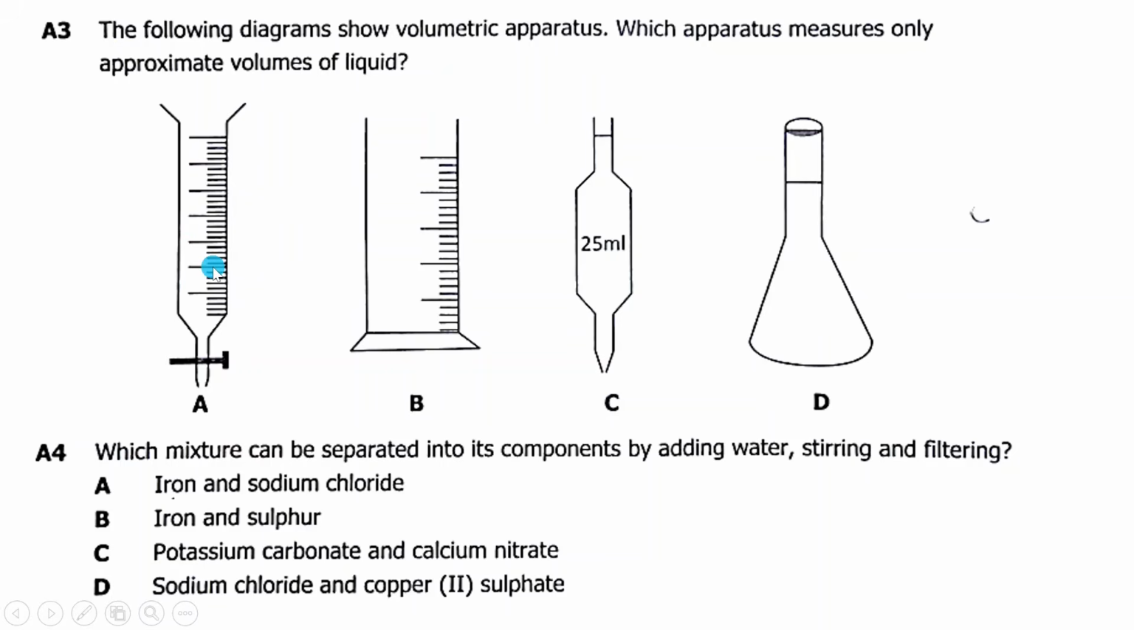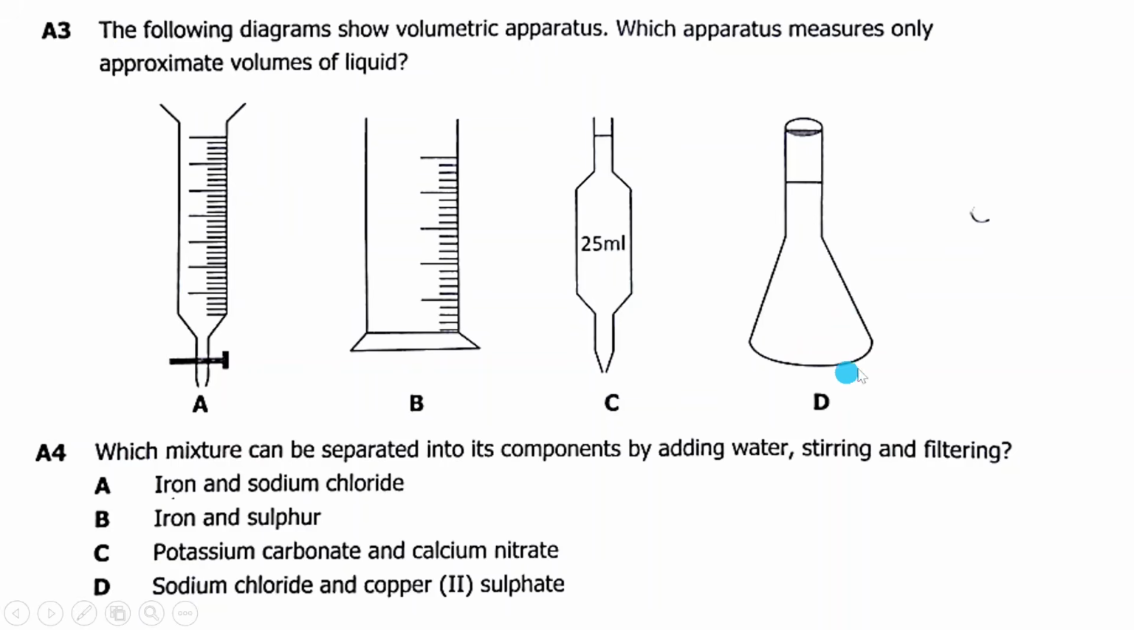This one is a burette, which is used to measure accurately volumes of liquid, especially in titration. Then this one is a measuring cylinder, which is used to measure volumes of liquid where accuracy is not required. This one is a pipette, which is used to measure accurately a fixed amount of volume. This one, the way it is, looks as though it is a volumetric flask or a conical flask. A volumetric flask is again not for measuring volume, it's for preparing standard solution. If it is a conical flask, it is just used for reactions.